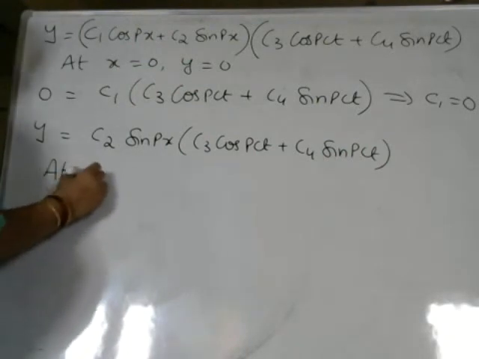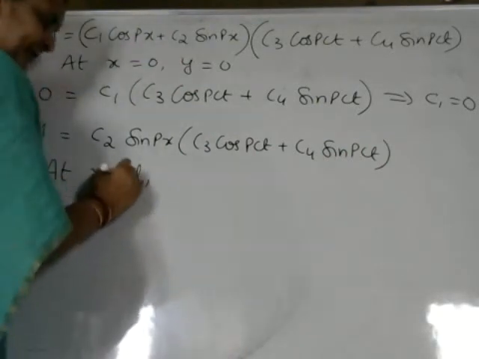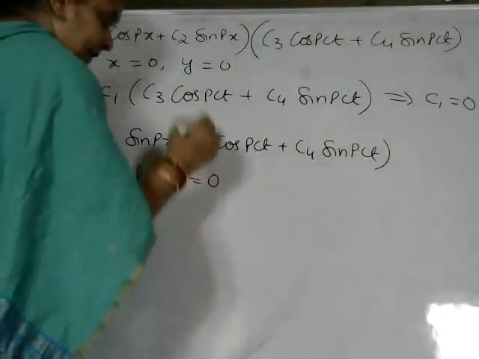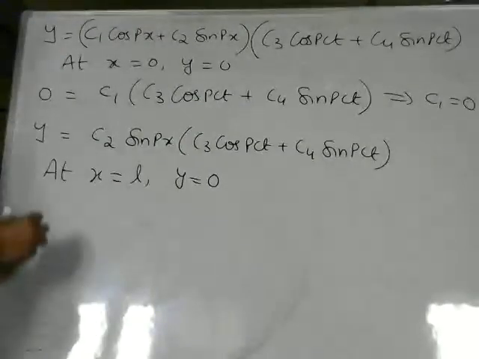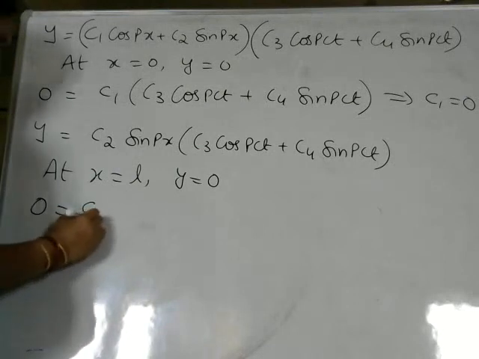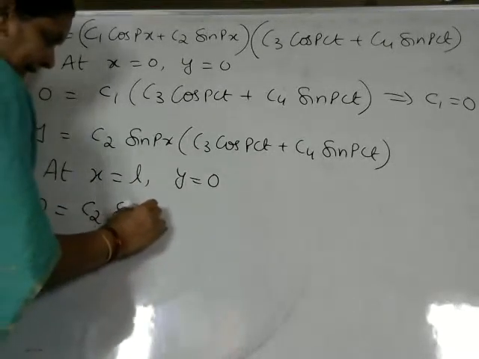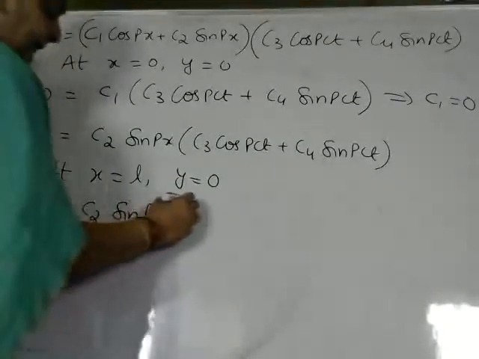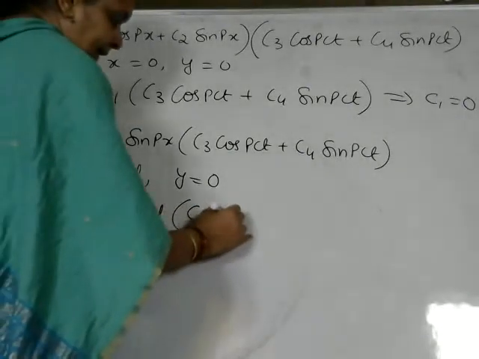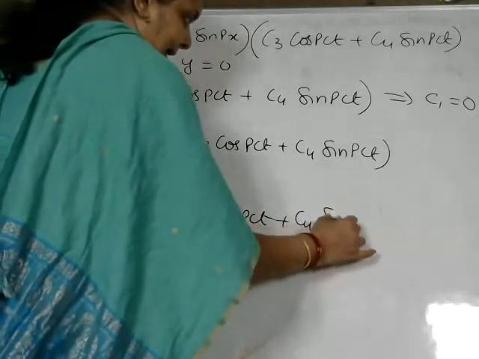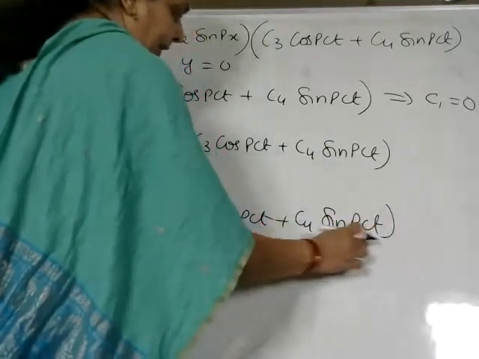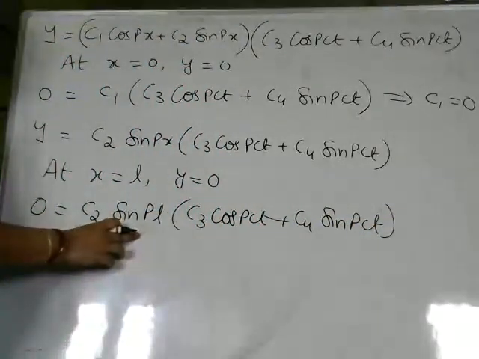On the other end, at x is equal to L, at this point also the displacement is 0. At x is equal to L, y is equal to 0. So 0 is equal to C2 sin p, x is equal to L, so sin pL into C3 cos pct plus C4 sin pct. We are not substituting any condition on t, we are taking only on x over here.